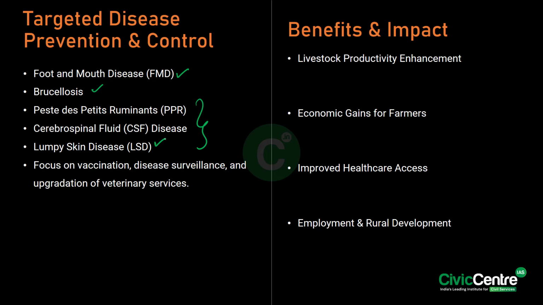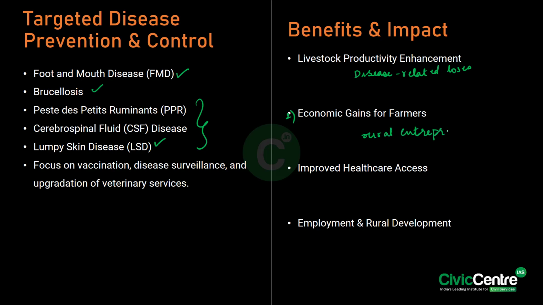Now, what are the benefits we can observe with respect to the scheme? See, firstly, it will lead to livestock productivity enhancement by preventing disease-related losses, to boost milk, meat and egg production. And secondly, it will lead to economic gains for farmers by reducing the financial losses from livestock mortality and disease outbreaks. And also it will encourage rural entrepreneurship.